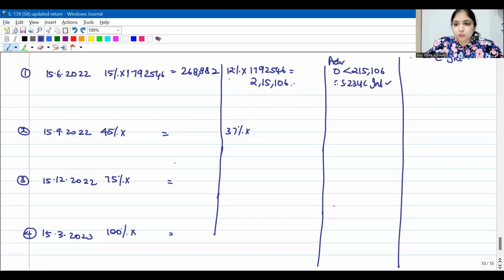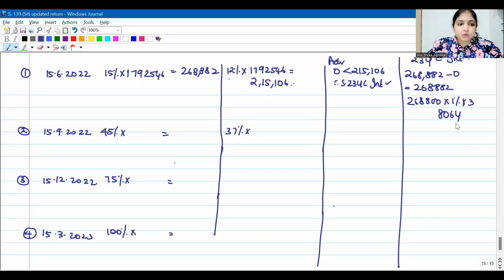How will I calculate 234C interest, guys? How much you should have paid? 2,68,882. How much you did pay? Nothing at all. So 2,68,882. On this you will calculate interest, after rounding off to the earlier 100, 2,68,800 into 1% into 3 months, right? I hope now you are able to follow 234C interest, guys. This is going to be 8,064.